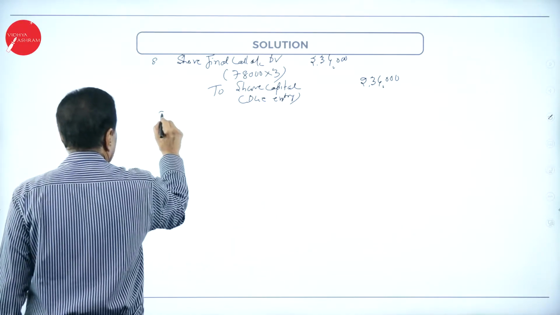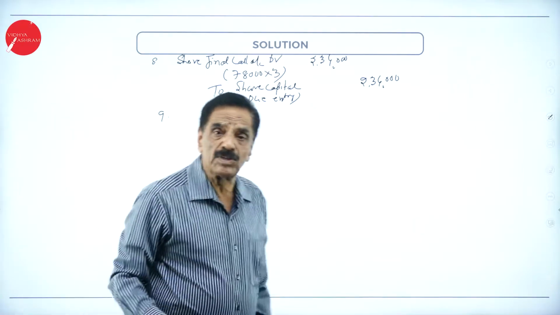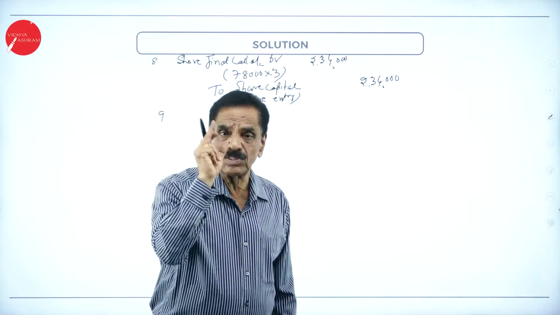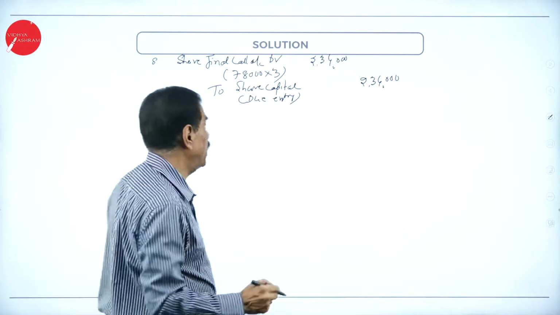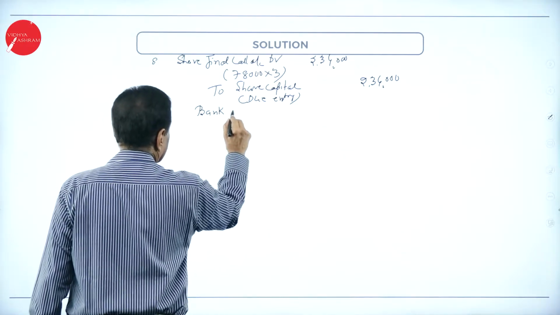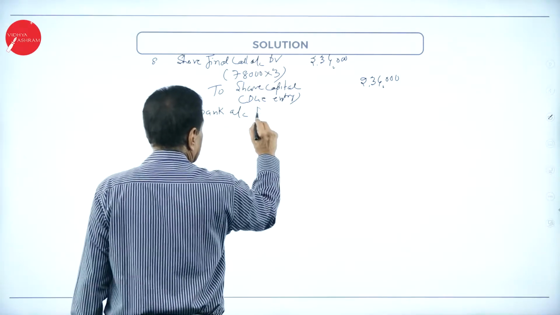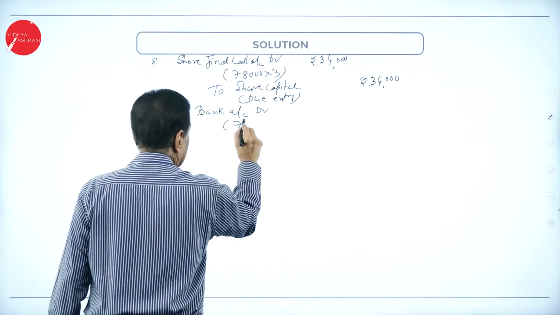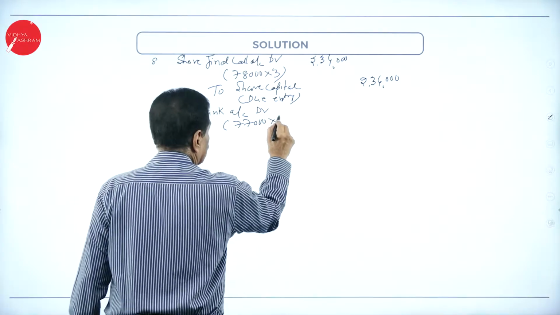Now, he received. How many shares could we not receive money on? 1,000 shares. How many shares' money are you going to receive? 77,000. Bank account debtor, 77,000 into 3.